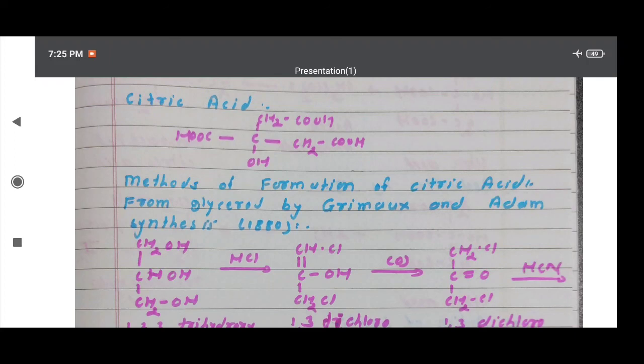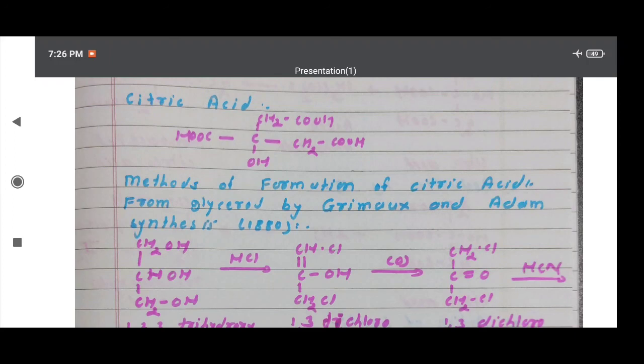Citric acid is a tricarboxylic acid because 3 COOH groups are present in its structure. Therefore CH2COOH, CCOOH, COH and this carbon atom again attached to CH2COOH. In the structure there are 3 carboxylic groups, therefore this is an example of a tricarboxylic acid, and an OH group, that is a hydroxy group, is present in the structure. Therefore this is an example of hydroxy acids. Then after the structure I am discussing with you methods of formation of citric acid.